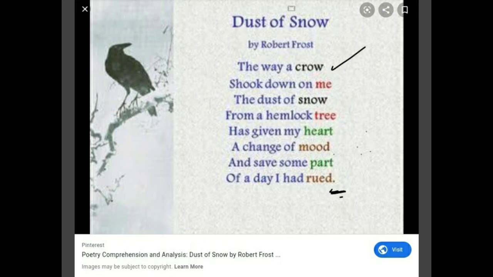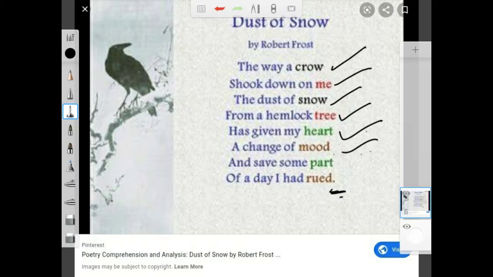So that means this line is continued to the next line, this line is also continued to the next, and so on. At the end we have a full stop. So it's a continuation of the line. This literary device is known as enjambment.